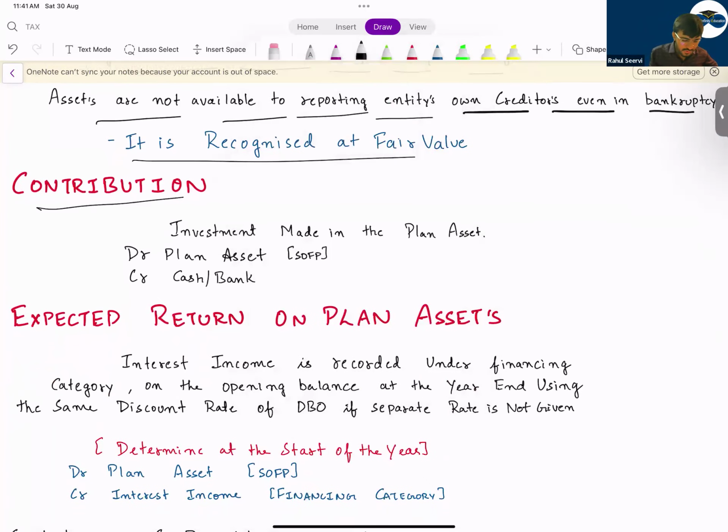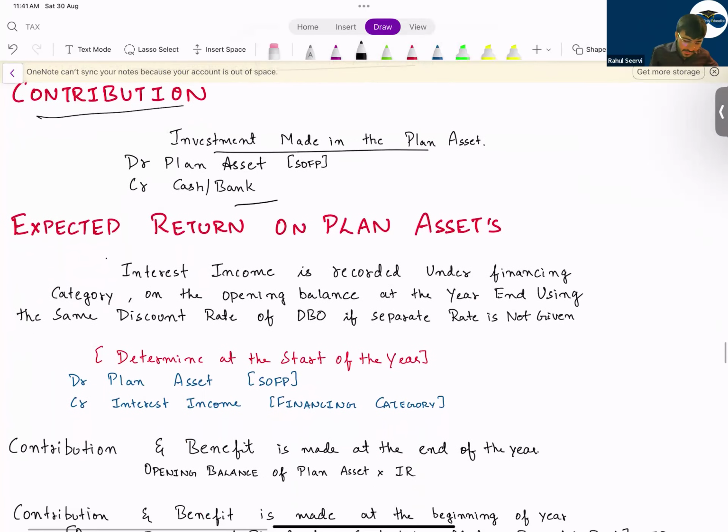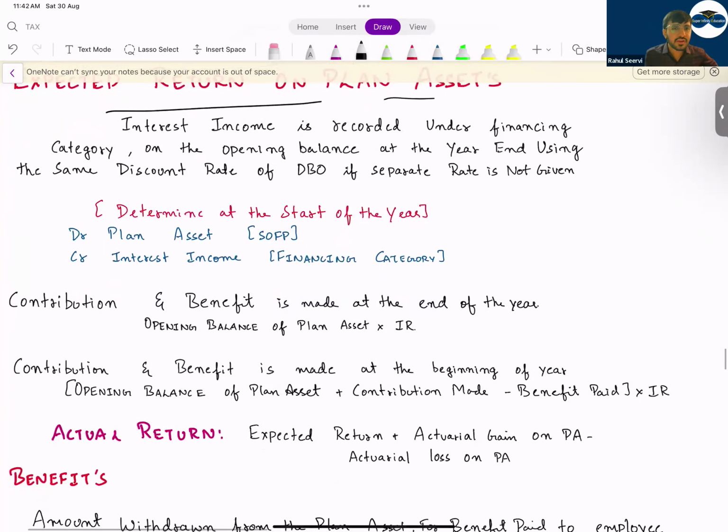Excuse me. See now the contribution. Contribution will do what? Investment made in the plan will increase the value of the asset and cash will go up. Expected return means what? Expected return means the return which you get, the interest income like dividend you get, and capital appreciation in the mutual fund value, etc. So it will increase the value and interest income.